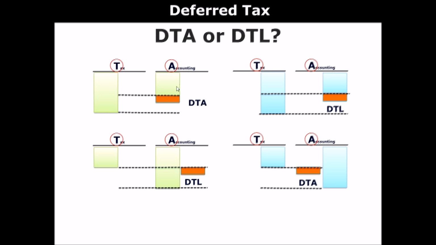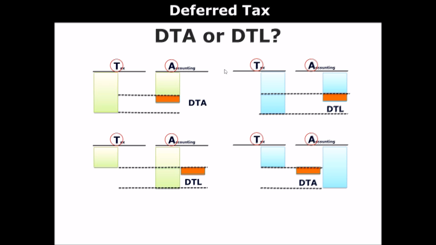So look at these crazy diagrams, all right? So let's start off with the top left one, okay? And the left side is an asset, right? And you lay out tax box and accounting box in this order. So looking at these, this is a tax base. And this is an accounting base for this asset. There is a gap between these two bases, right? The gap is the width of these two dotted lines, yeah?